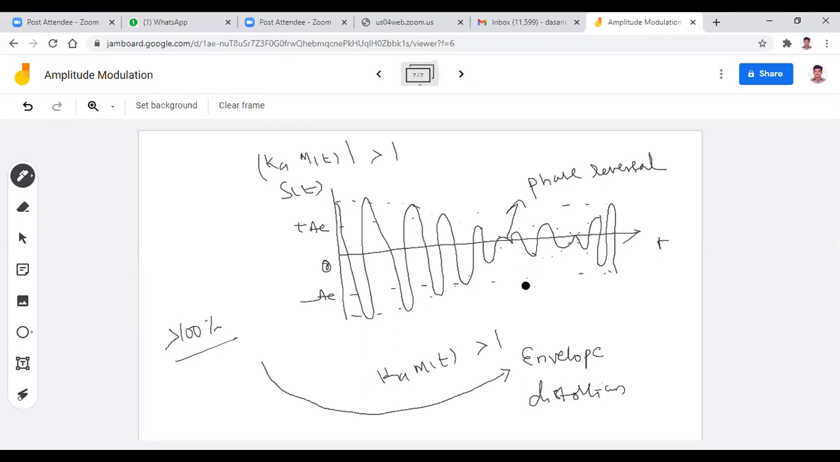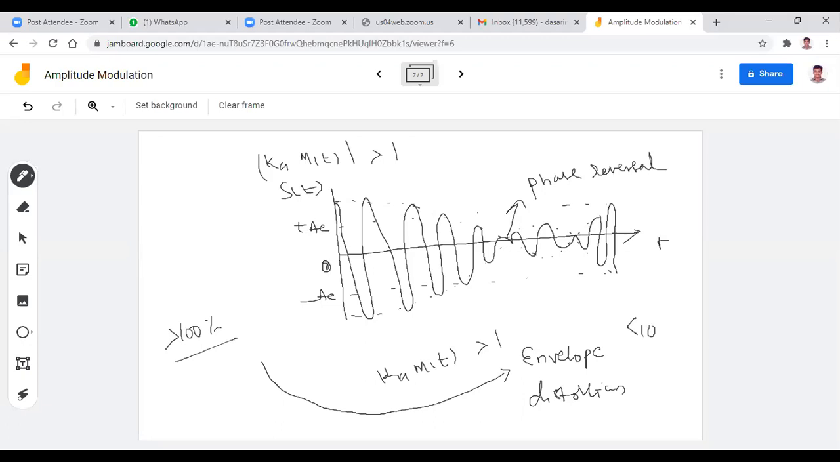So finally, what I want to say is, whenever this envelope crosses the zero line, there is some phase reversal. Because of the phase reversal, there is some distortion, that is known as the envelope distortion. So whenever the modulation index is greater than 100%, again the modulated wave suffers from some distortion, that is known as envelope distortion.